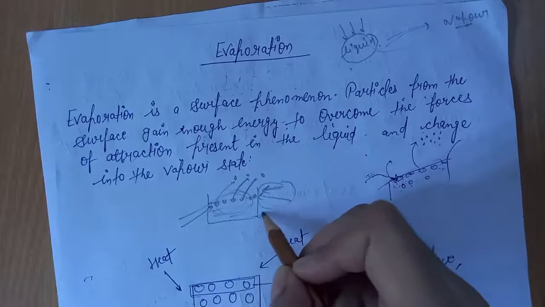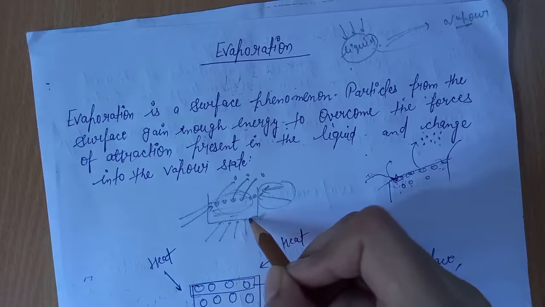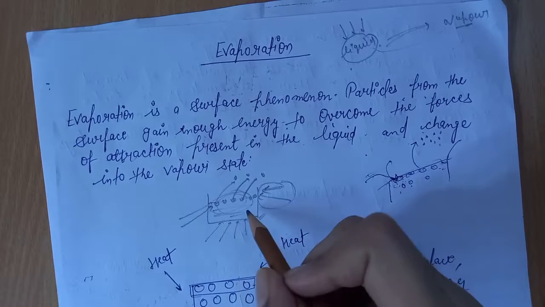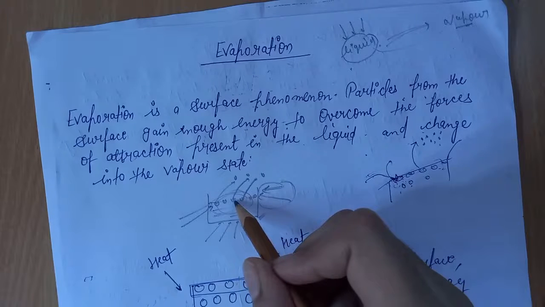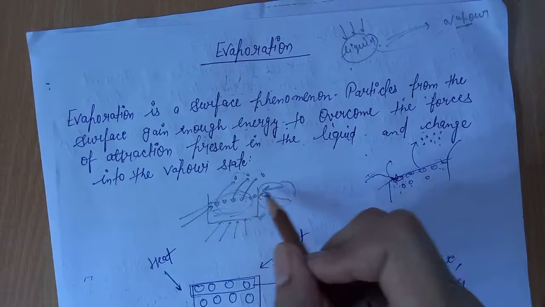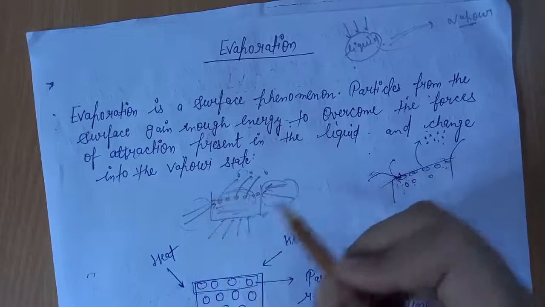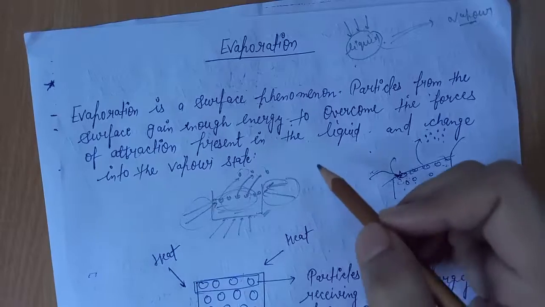The same concept is here, but here the boiling point of this liquid is not provided, while the heat energy required by these particles to get converted into vapor is received from their surroundings, and that heat energy is equal to the latent heat of vaporization.